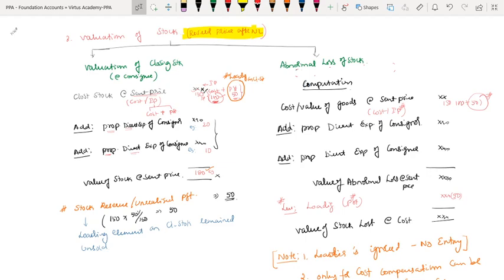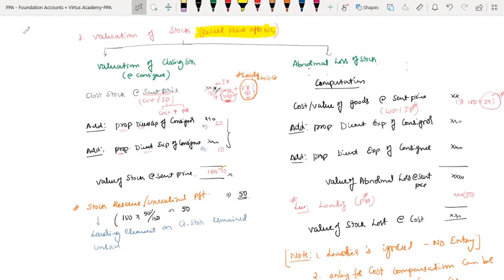That means the consignee says that this is the value of stock I have. At what price I sent the stock, at that price I first have to take. That's my total cost, what I spent. If it is sent at cost price, you take cost price. If it is invoice price, you're supposed to take invoice price. If it is at cost price, it means normal valuation. If it is sent at invoice price, there is what we call loading, unrealized profit. Whenever there is an invoice price, immediately the loading has to be reversed. When we go for the general entry, we will understand. But as of now, let us go.